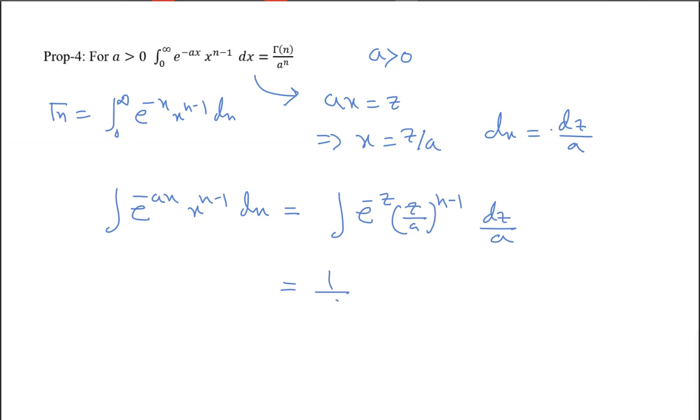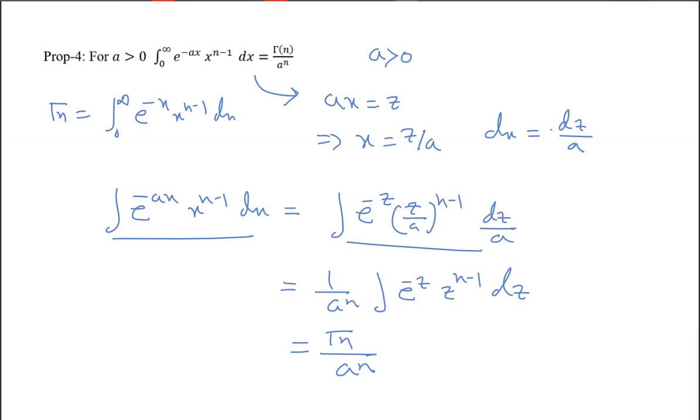So you see this can be written as 1 by a to the power n, integration e to the power minus z, z to the power n minus 1 dz. Now if you take the limit 0 to infinity, this integration will be gamma n. So this is gamma n by a to the power n. You can first take the limit b tends to infinity like this, or you can do the indefinite integration and then take the limit.